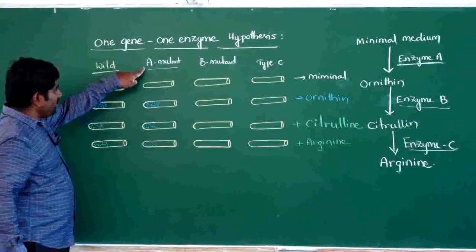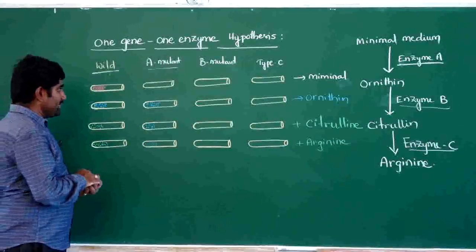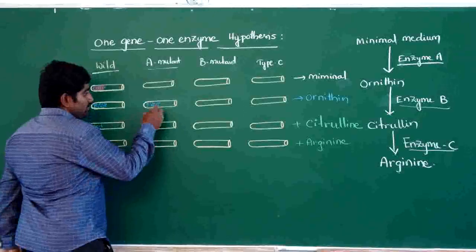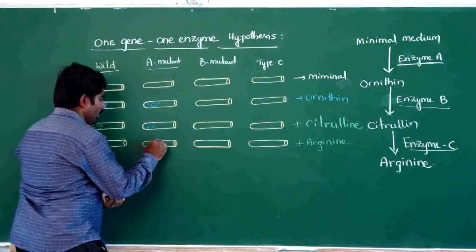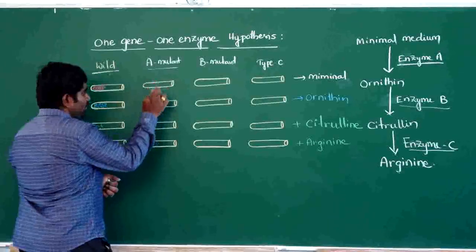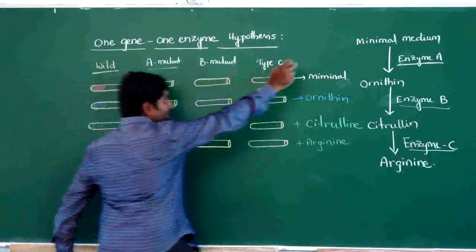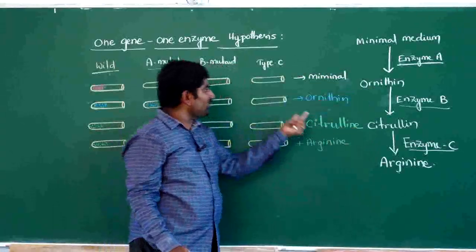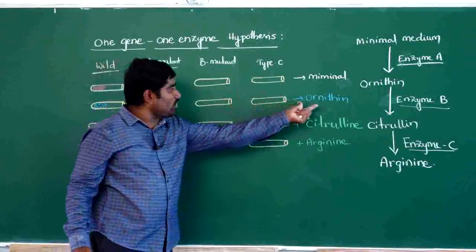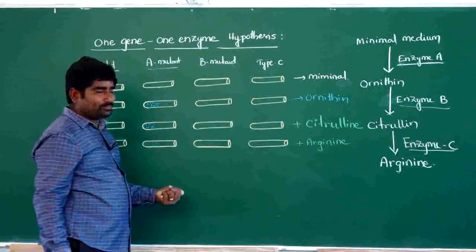In the case of the A mutant, what happens? When citrulline is added, they grow in all the places, because they only cannot produce ornithine from the minimal medium. They can produce all the remaining steps, so whenever the minimal medium is added with ornithine, they can grow.